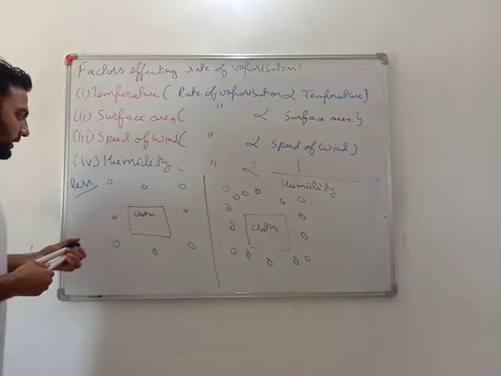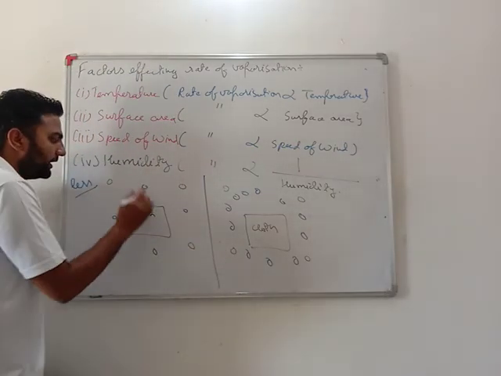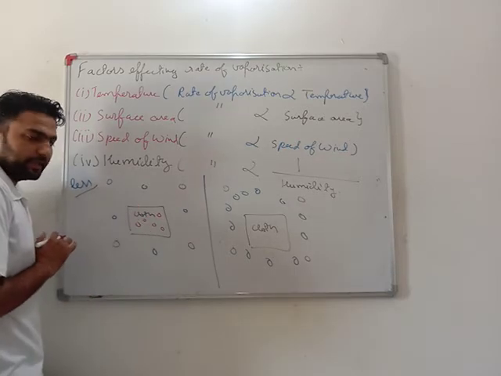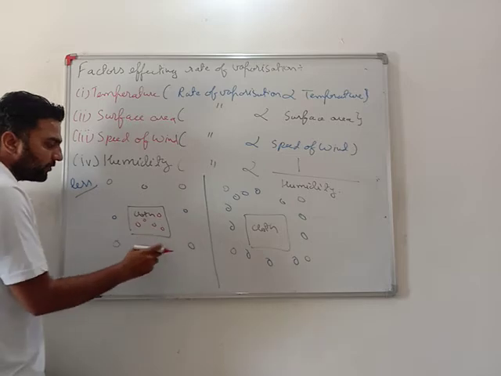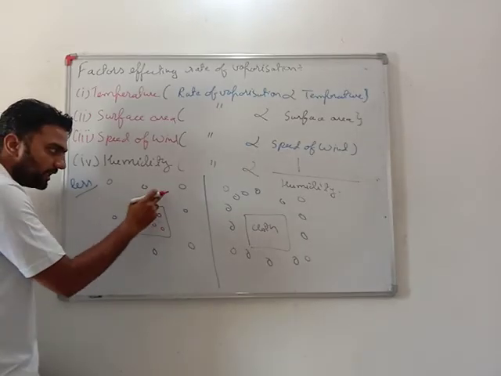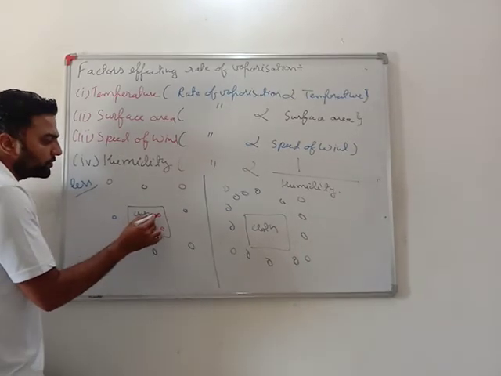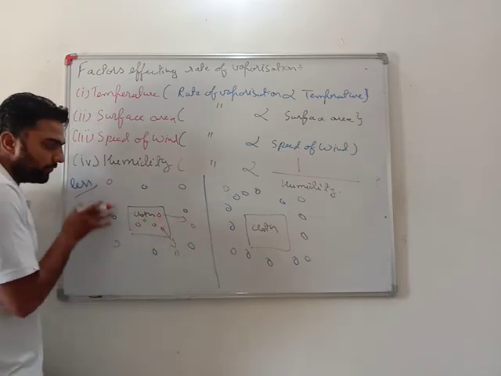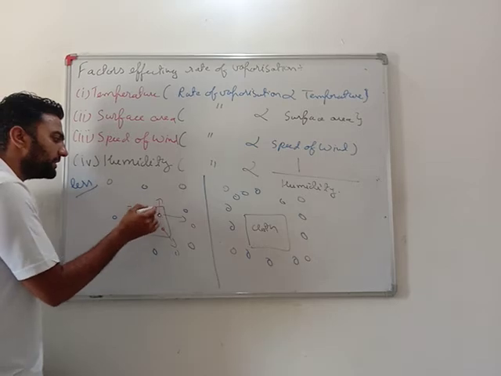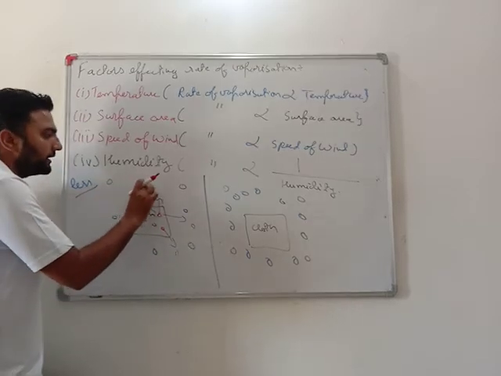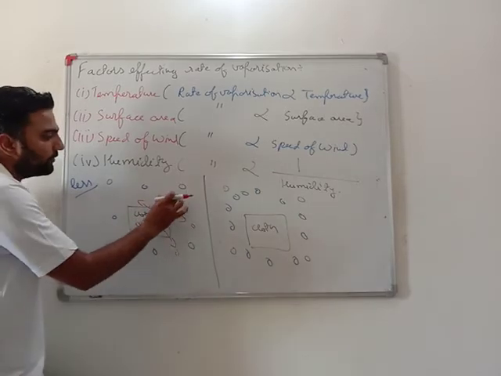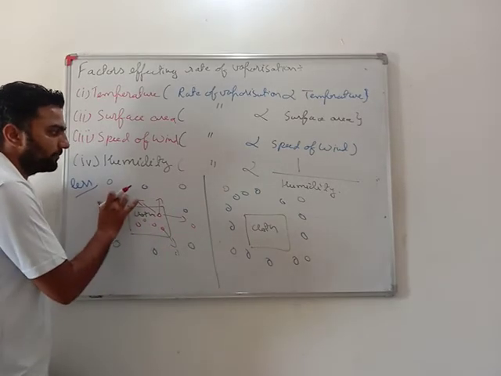When humidity is less and my cloth has water in it, as there is less water in the air, there is enough space, yes or no? So very easily this water will come into the air. If wind blows, it will get vaporized. Why? There is less water in the air, and moreover enough spaces are available.